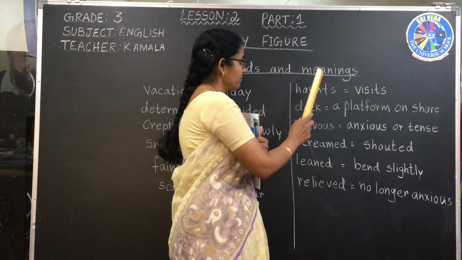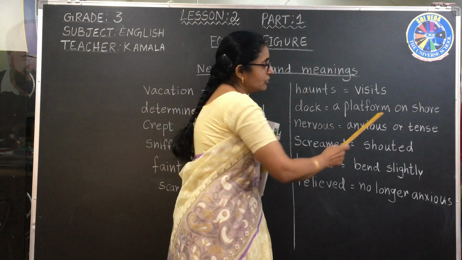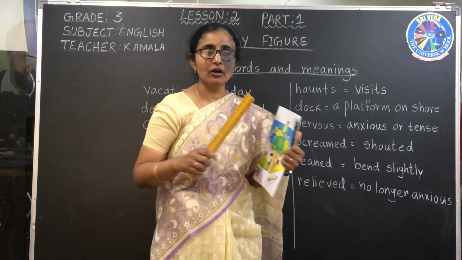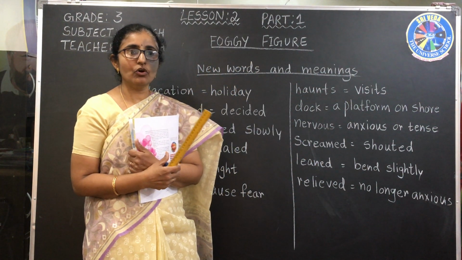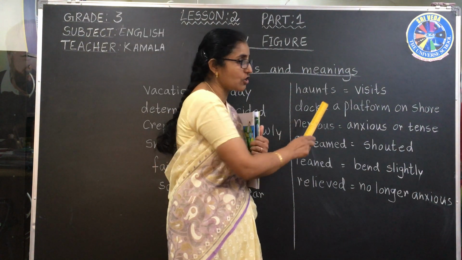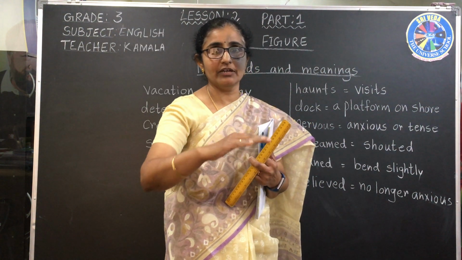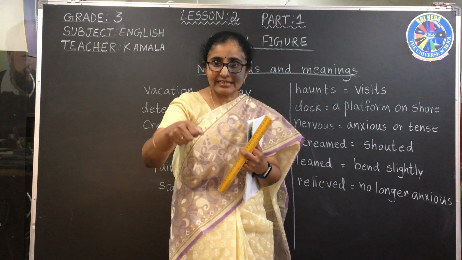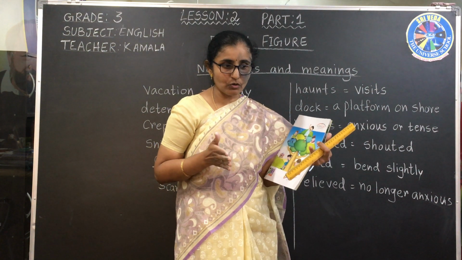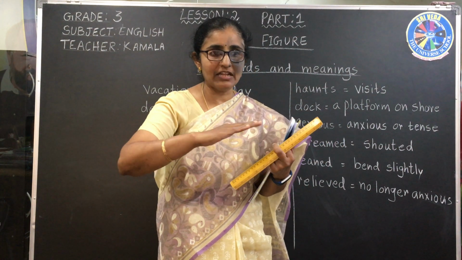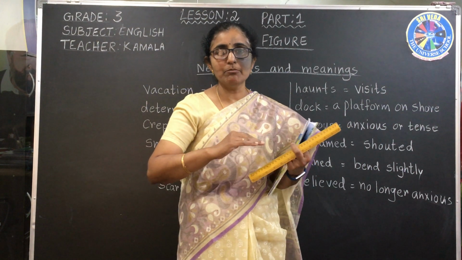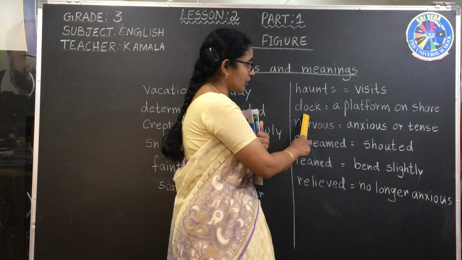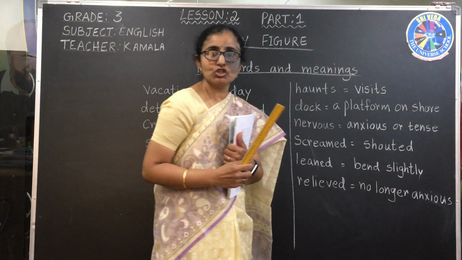Dock: a platform on the shore. What is a dock? If you go to a lake, they do boat rowing. If you go there, you find the dock. They build a platform with wood, like a path, and there they tie the boats. We go onto that platform, which is built into the water, and then we climb into the boat. So that is called the dock. Dock means a platform on the shore.